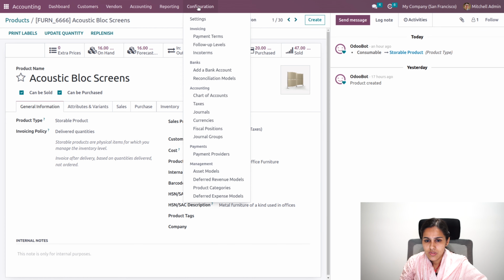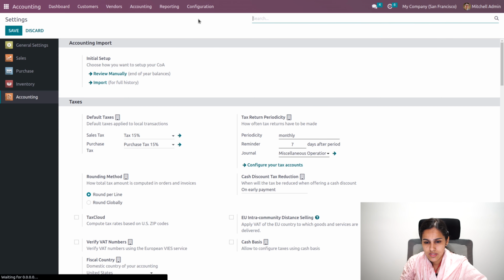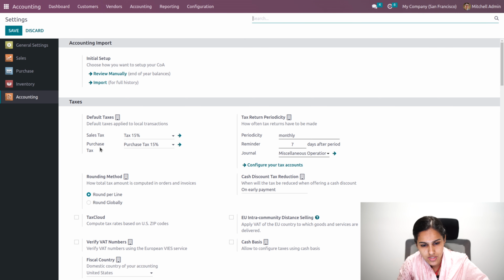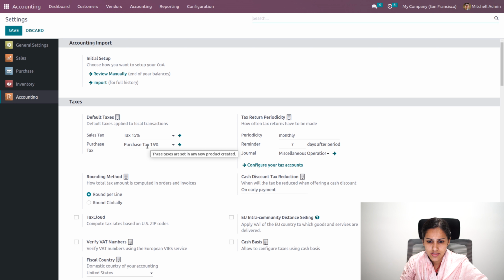Also we'll be able to add default taxes over here, under the configuration settings. Under the taxes section we'll be having default taxes, where we can add the default sales tax and purchase tax. So if we have not added any taxes inside the product, this default sales tax and purchase tax will be taken. Okay.